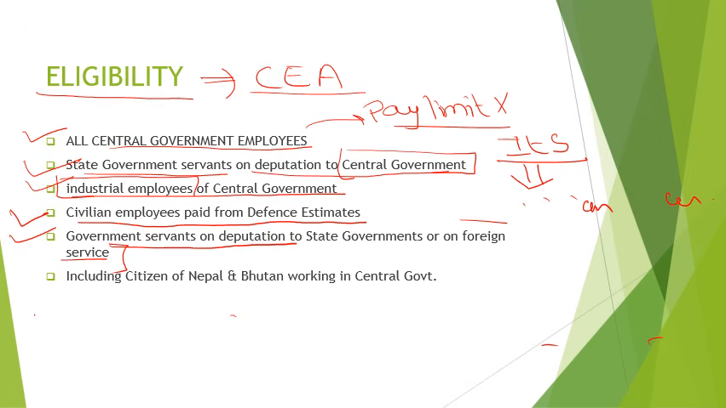Next is all citizens of Nepal and Bhutan working in central government. They are also eligible. So we have to remember the names of the countries, Nepal and Bhutan, working under central government, are also eligible under this scheme. So these are all important terms and conditions for eligibility under Children Education Allowance. You can pause the video and note it down. We will move on to the next slide.